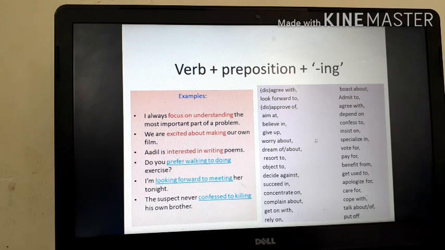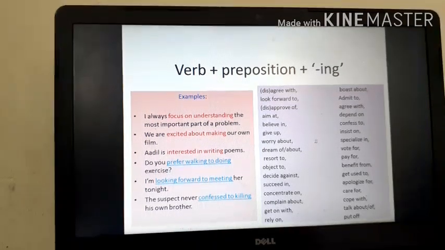Though we have a to here, as you know, whenever the to is an infinitive marker, we always use the first form of the verb. But if we have a to as a preposition, we have to change the verb after the preposition into its gerund form, the ing form. And thus you can see the three examples.